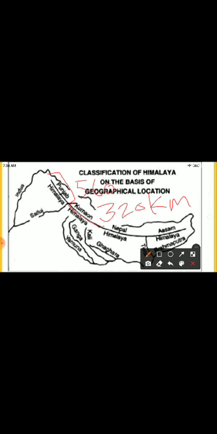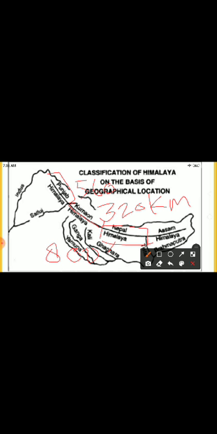The next area is the Nepal Himalaya. From here, this portion is the Nepal Himalaya. The length of this region is 800 kilometer. And the area lies between the Kali River and the Tista River.